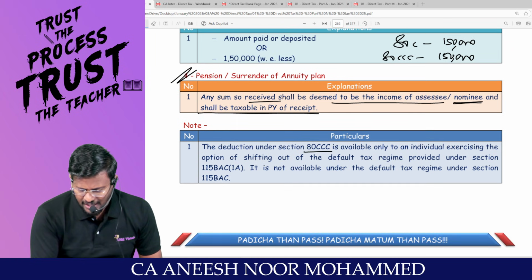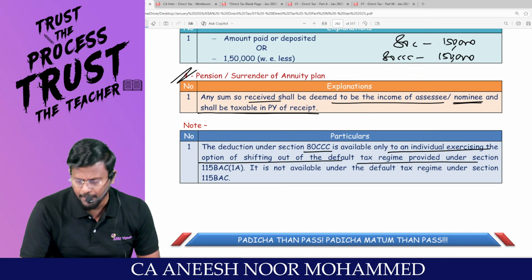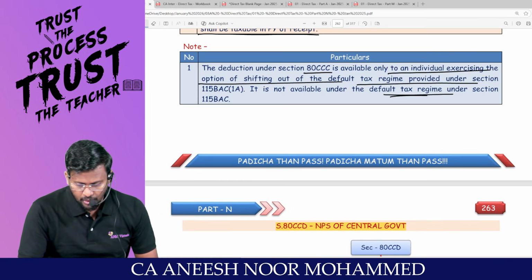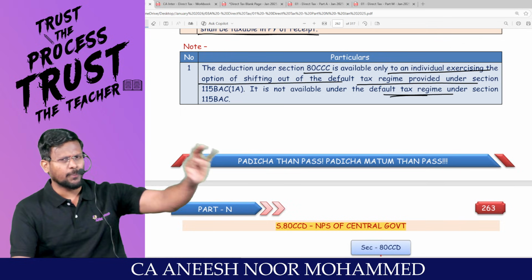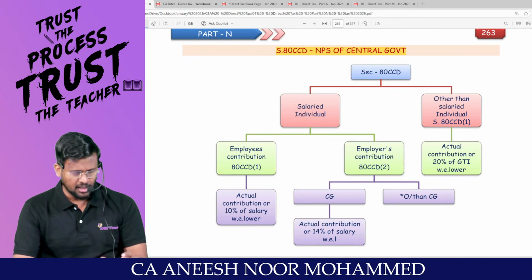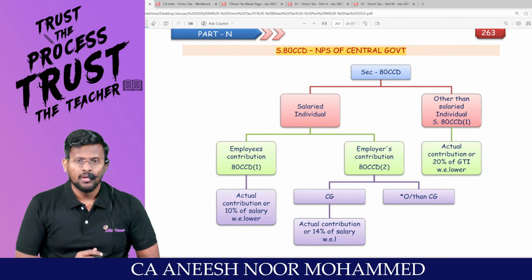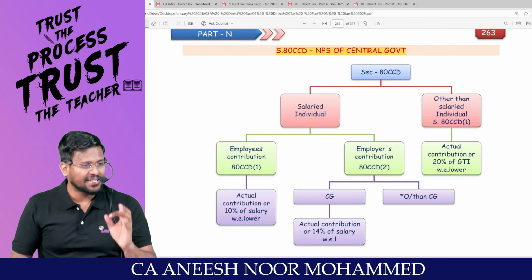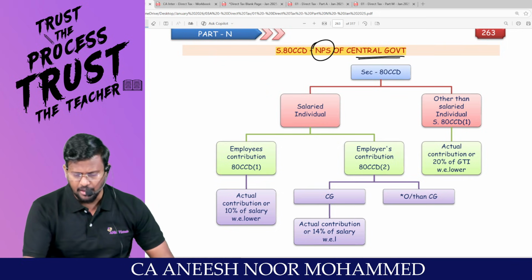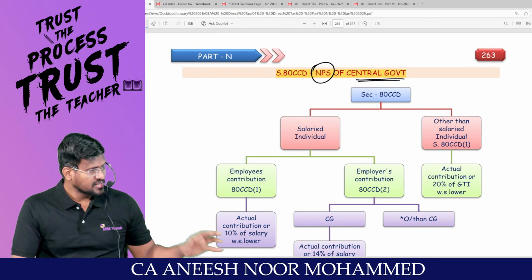So deduction under 80CCC is available to an individual exercising the option of shifting out of the default tax regime. This is not available under the default tax regime. That means it will be available only under the optional tax regime. This is 80CCC. That means if the pension bucket is held by other than the central government, then 80CCC will be applicable. A notified pension scheme of what government? Central government. That bucket is held by the central government.